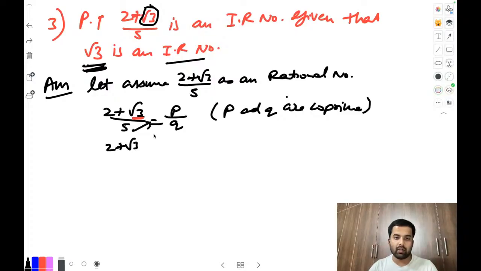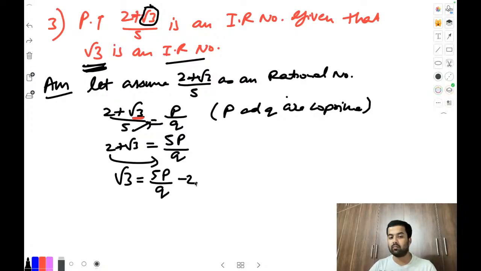Okay, this 5 will cross multiply. What will go? It will come like this: 5p by q. And the root 3 again. Now 2 goes to this side. So 5p by q minus 2 will come. Is it okay? Now take the LCM on that side. 5p minus 2q by q will come.